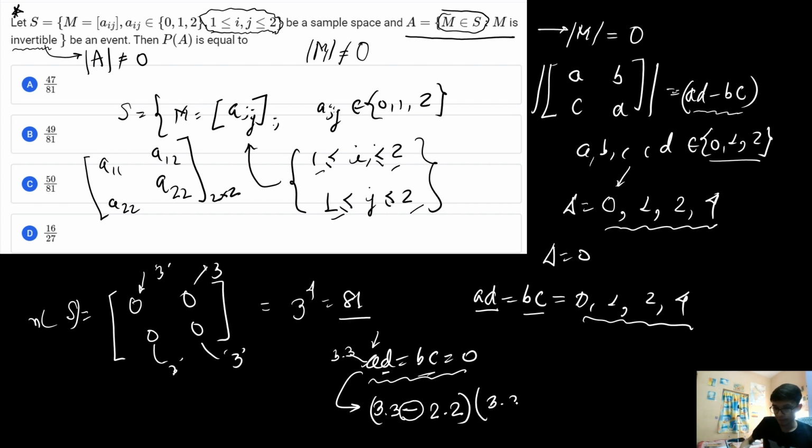So if I write for B into C, I will get like this. Okay, now this is the condition related to the first case, that is AD and BC are the same and are equal to 0. So in this case how many elements are possible? For the first case, the number of elements possible is 9 minus 4 into 9 minus 4, that is 5 squared. There are 25 elements possible from this first case.